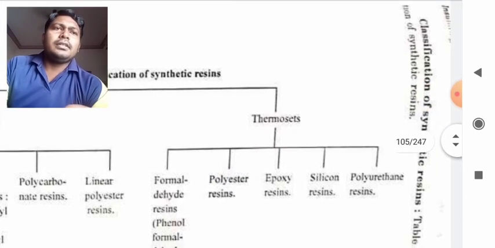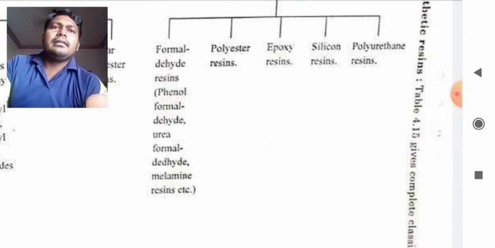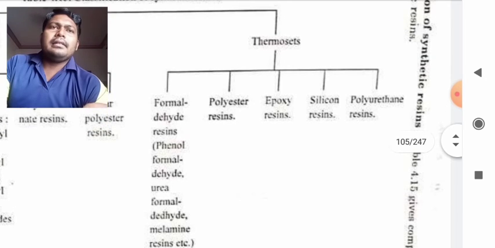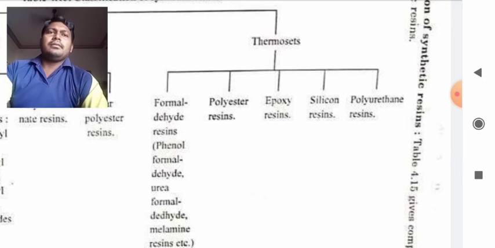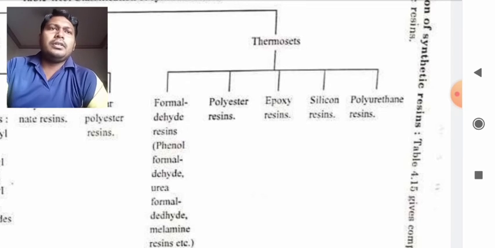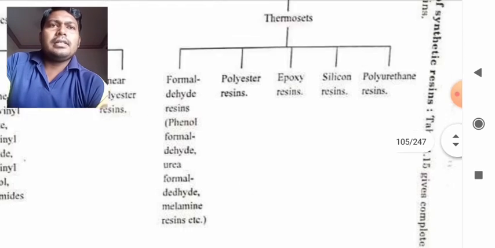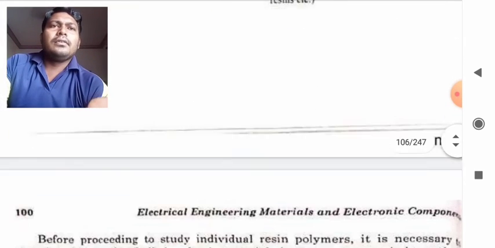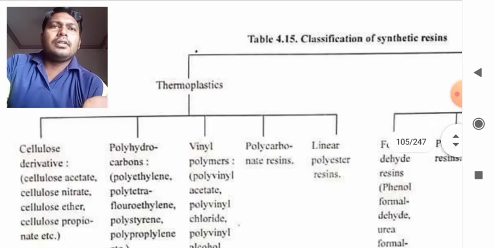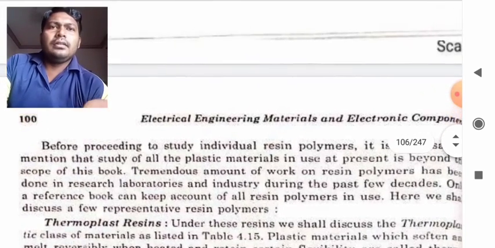Similarly, in thermosets you will have formaldehyde resins: phenol formaldehyde, urea formaldehyde, melamine resins, etc. The second type of thermosets are polyester resin, epoxy resin, silicone resin, and polyurethane resins. So these are the different types of thermoplastics and thermosets.